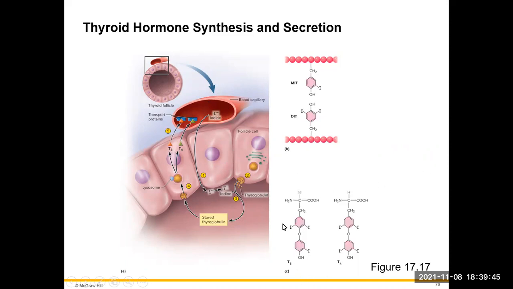So if we look at T3, we have 1, 2, 3 iodines, where here at T4, we have 1, 2, 3, 4. Here are the precursor tyrosines. We're going to bind those together through dehydration synthesis and get our T3 and our T4 hormones.